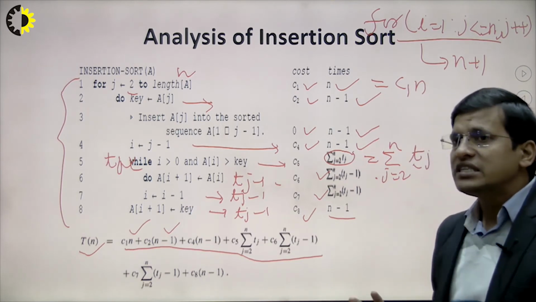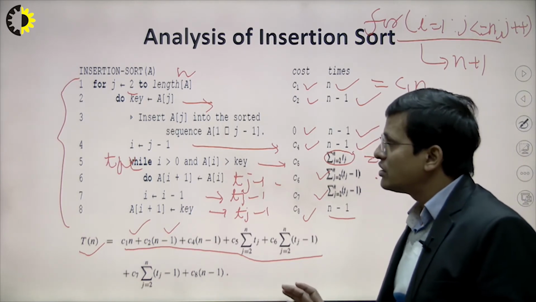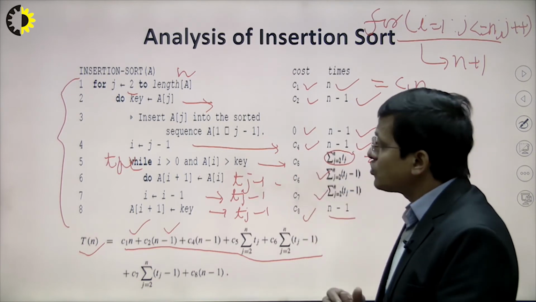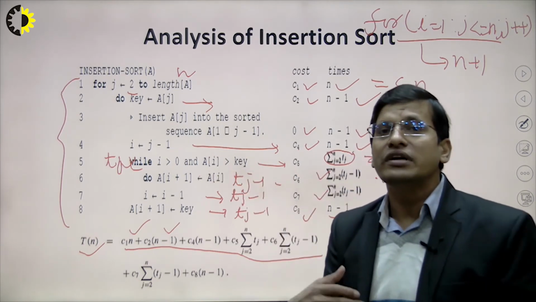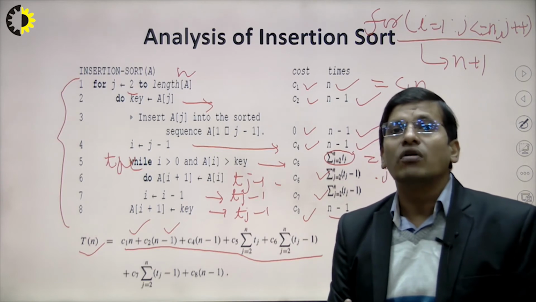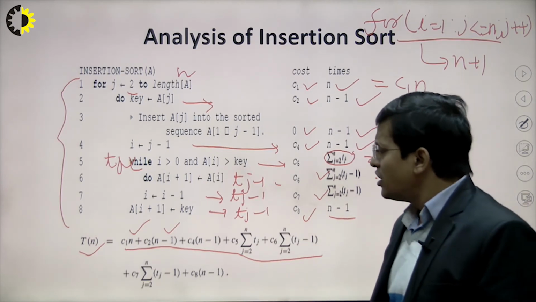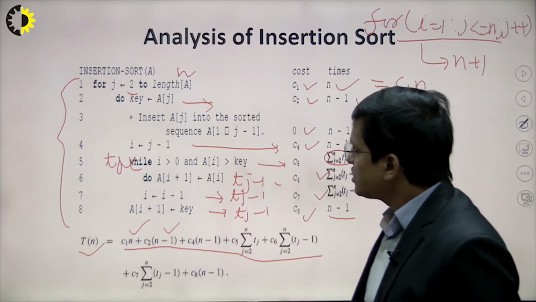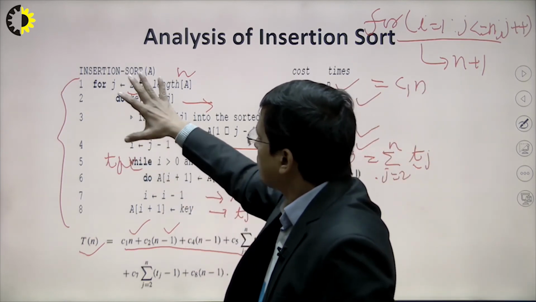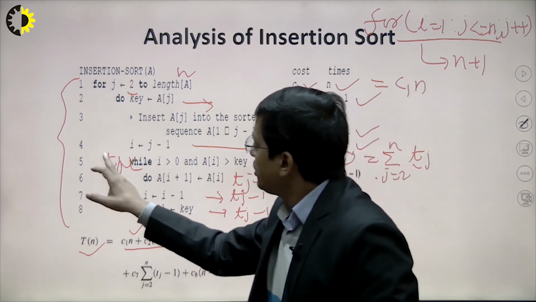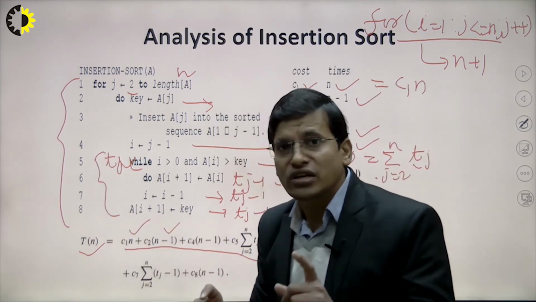Now we'll see what cases we have in insertion sort, so that insertion sort will be in the best case, or the average case, or even the worst case, right? Depending on this, suppose we are trying to find the best case. In the best case we only have to focus on the inner loop, right?